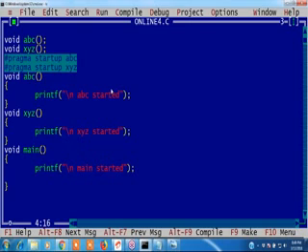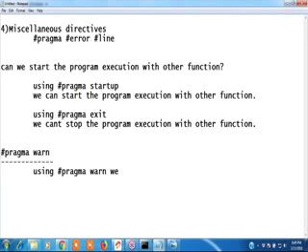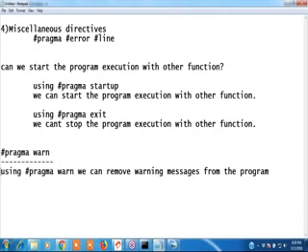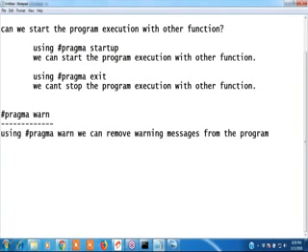Next one, hash pragma one. Using hash pragma one, we can remove warning messages from the program. What are the warning messages? I will show you. Using hash pragma one, we can remove warning messages.